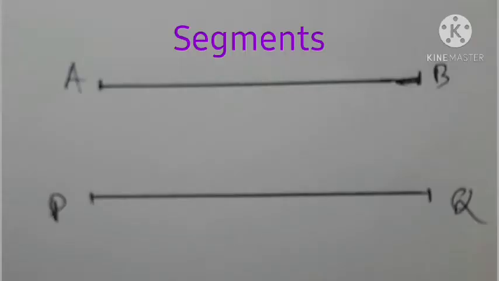Hi students, in this figure there are two segments, segment AB and segment PQ. The length of these two segments is unknown. So how will you decide the length of two segments is the same? For this, suppose segment AB is kept on segment PQ, and if these two segments match each other exactly, then we can say the length of the two segments is the same. That means segment AB is congruent to segment PQ.